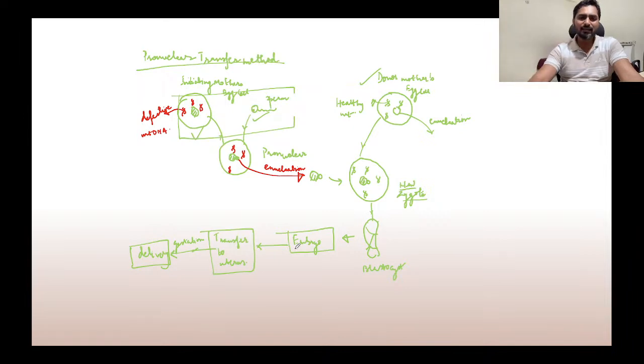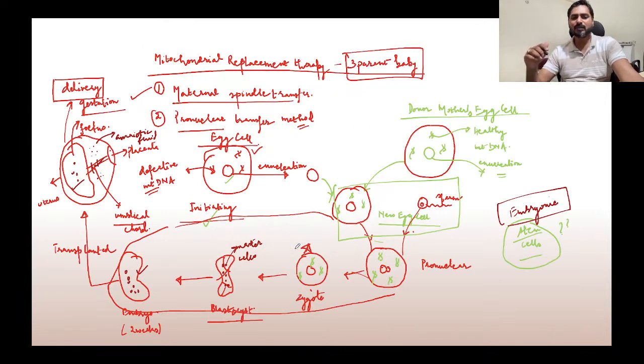Even in this method, let us say the maternal spindle transfer, whenever you are manipulating the cells, these are living cells. All cells come from pre-existing cells only. Even the zygote has come from fusion of the egg cell and the sperm cell. Egg cell is also a living cell, sperm is also a living cell. So distinguishing that after fusion it is living, before fusion it was not living, becomes a little medically challenging, but that is the religious position.